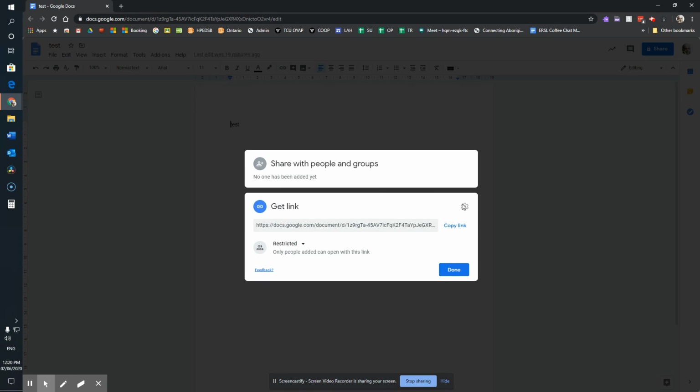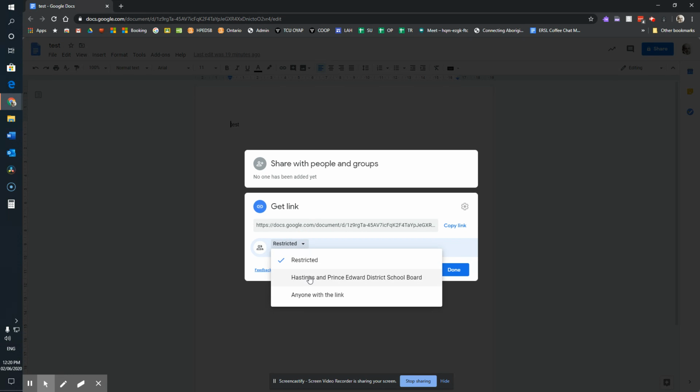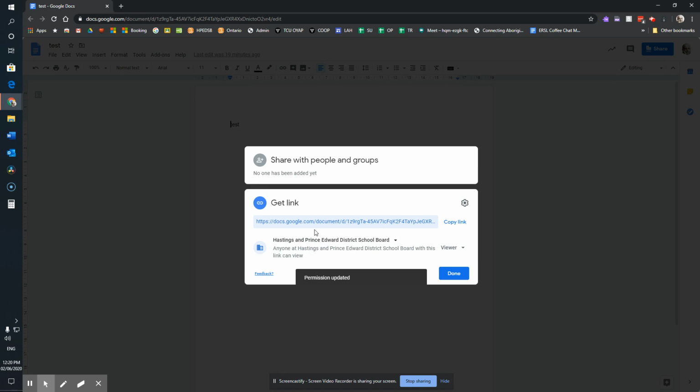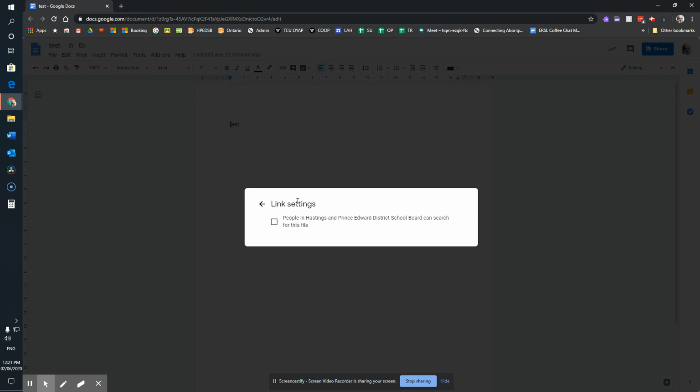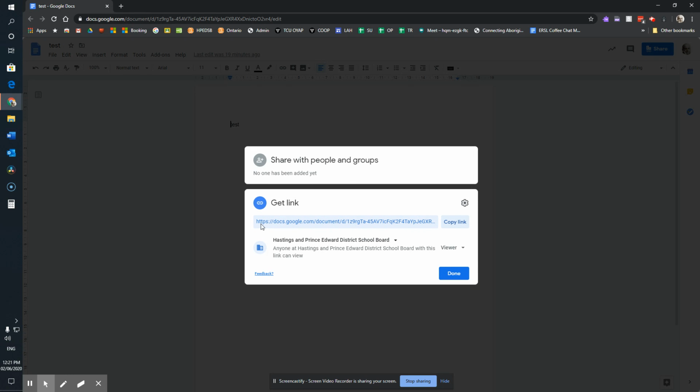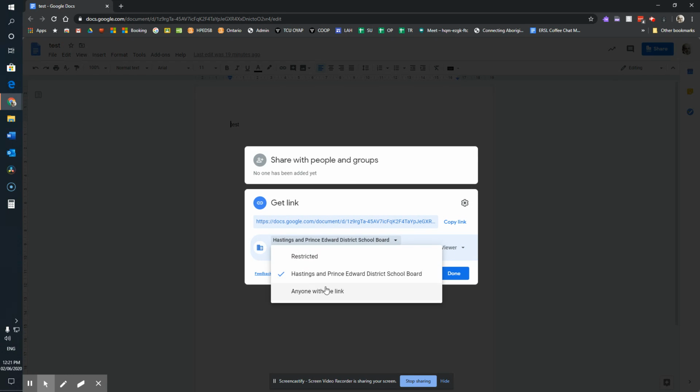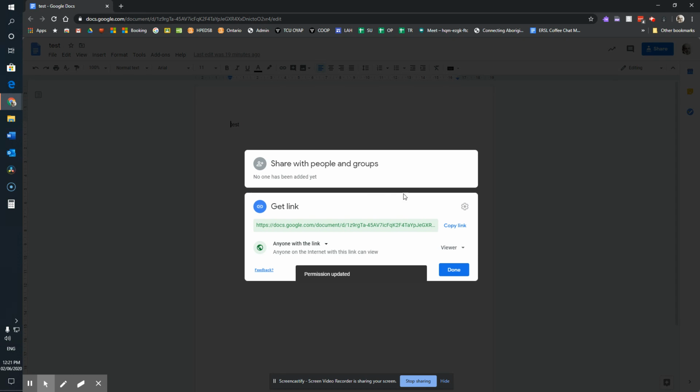other settings. So over here, I can change this from restricted to anybody in Hastings and Prince Edward. So now anybody in Hastings and Prince Edward can view this particular link. I can come over here to the link settings and I can actually allow this to be searchable if I'd like to as well. I can also change this so that anybody at all who has access to the internet can have access to this link. You'll notice that if it's restricted or if it's public, the link is no longer searchable for everybody.